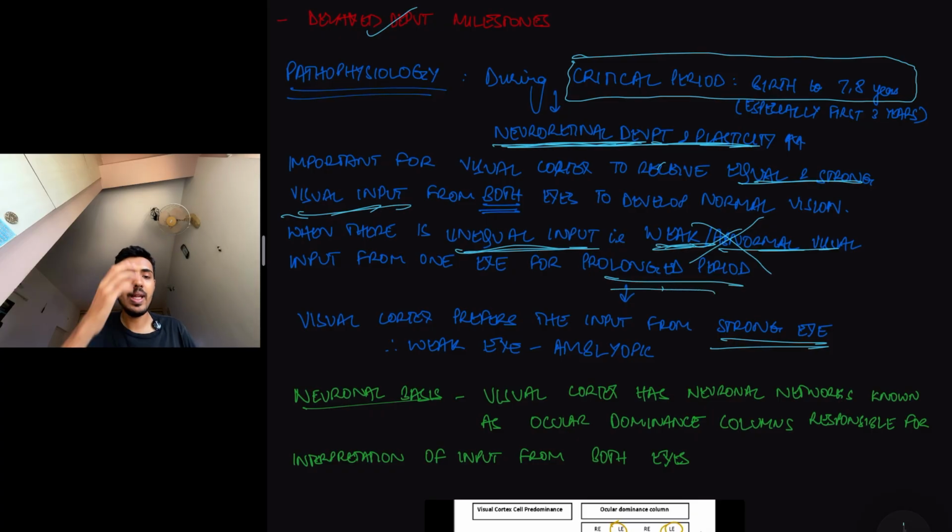Now, if I close my eye for a minute, there is no visual input from this eye, but there is visual input from this eye. So does that mean my visual cortex will prefer only this eye? No. This is for a very short duration. But when this unequal visual input from both eyes is for a prolonged duration, then what happens? The visual cortex prefers the input from the strong eye.